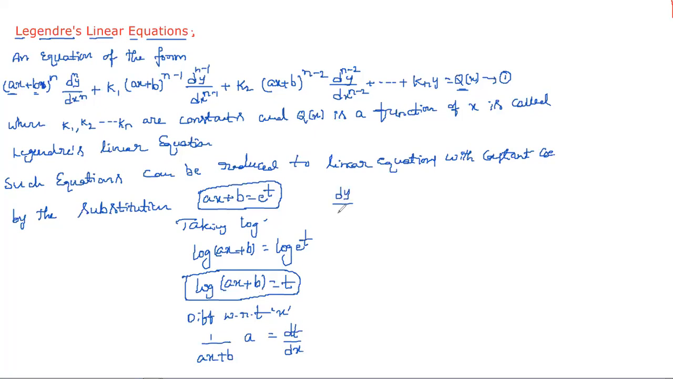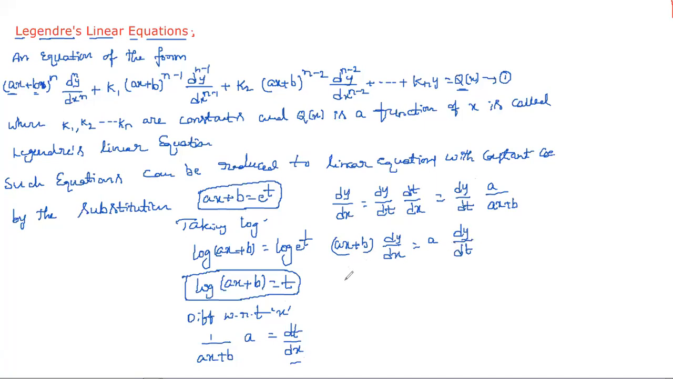Now dy/dx, how can we write this? Here it is dy/dt into dt/dx by chain rule. So this is equal to dy/dt into dt/dx, and dt/dx we got as a/(ax+b). If you take this to this side, what will we get? (ax+b) into dy/dx is equal to a into dy/dt.